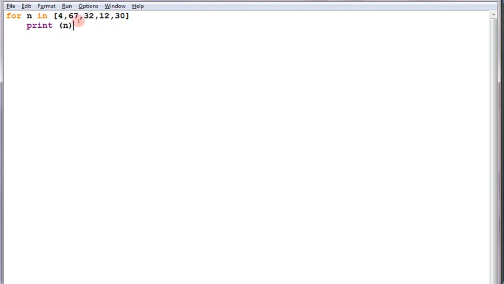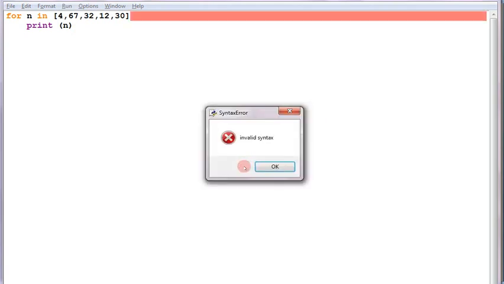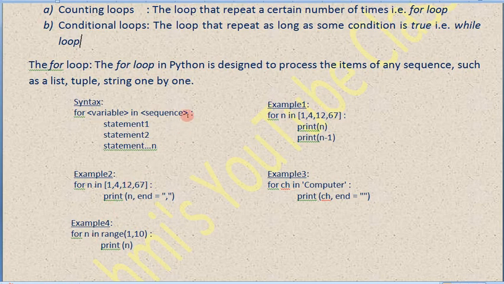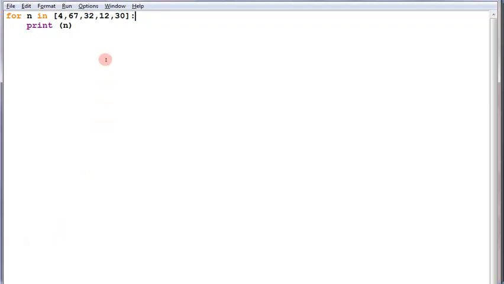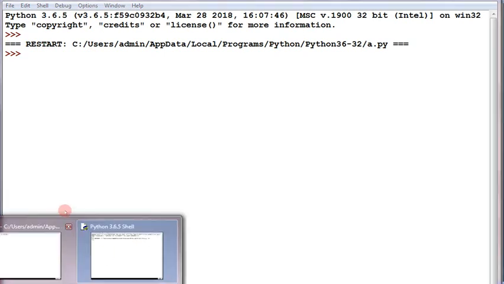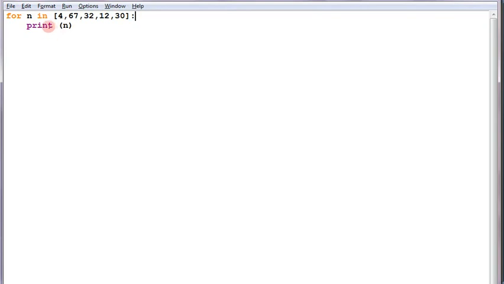Now run the program, run the module, saving the module. It is saying syntax error. I forgot to write the colon, as our syntax requires that we give a colon. Sorry, not semicolon, a colon after the for line. Now coming back to the program, run the module, save. It's supposed to show the output here. I don't know why it's not showing, I think because we didn't save. So let's save the file. Okay, then print n.